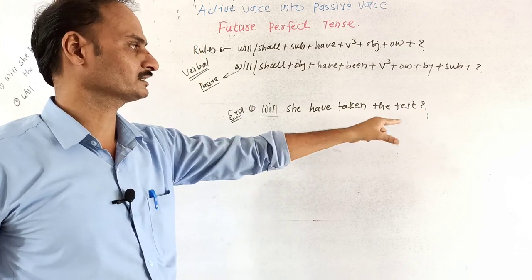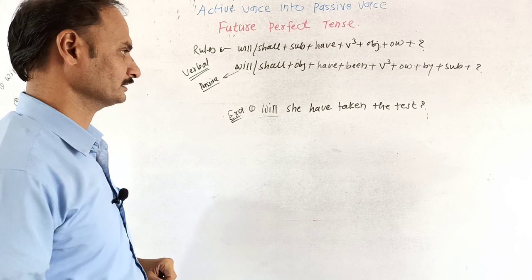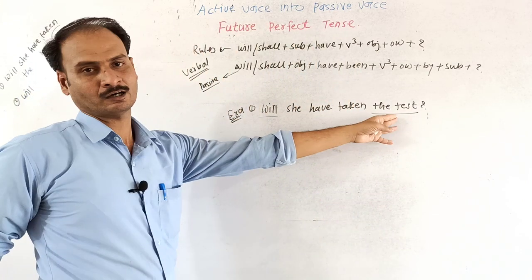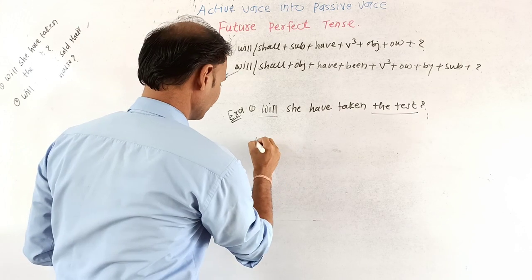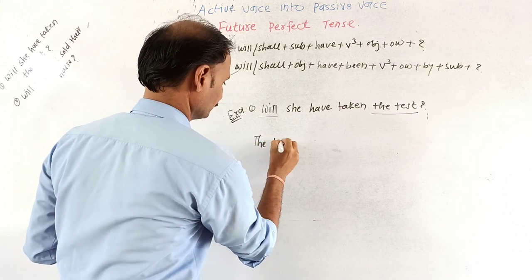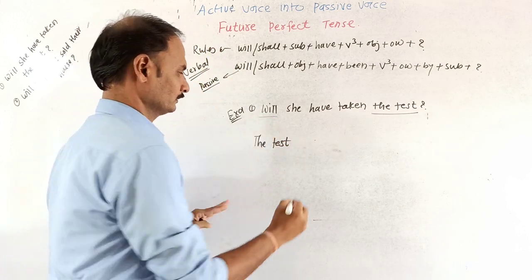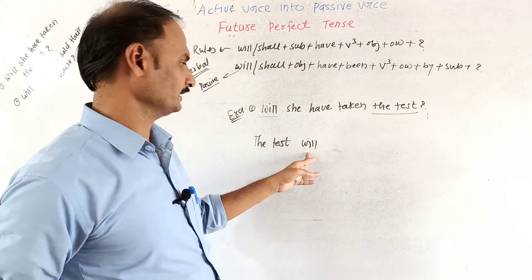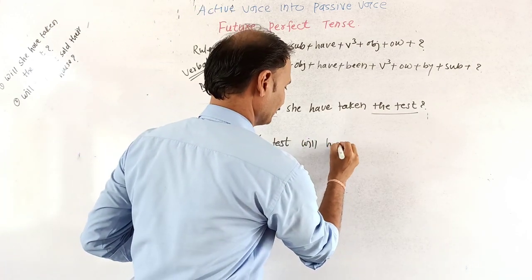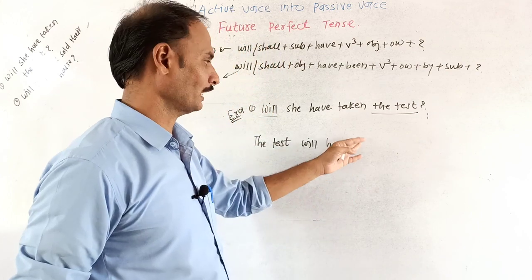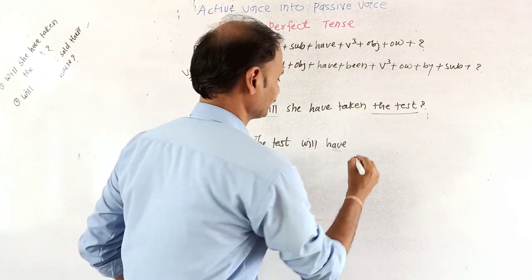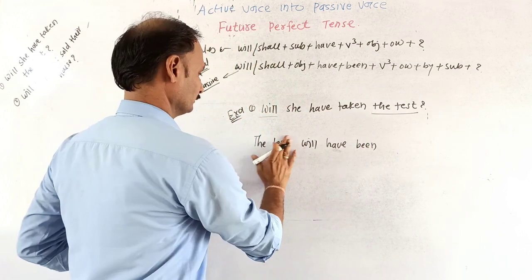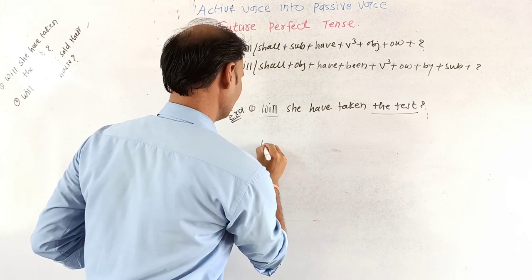While interchanging this structure into passive voice, the rules are the same. The object, the test, will become the subject. For future tense we apply will, for perfect tense we take have, and for passive voice we take been.